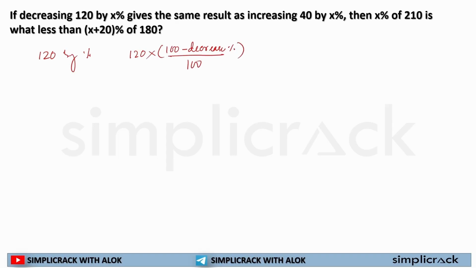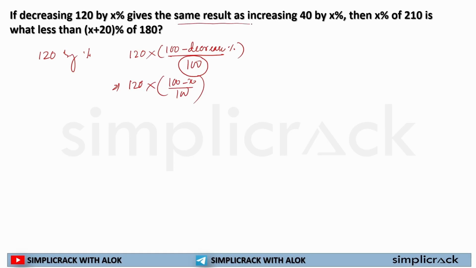We have already seen this in our last slides. Whenever decreased percentage is given, what we used to do? We used to find out the total decreased divided by initial value. So here my initial value was 100 and decreased by x percent. So I can write it as 120 multiplied by 100 minus x by 100. This is my decreased value.